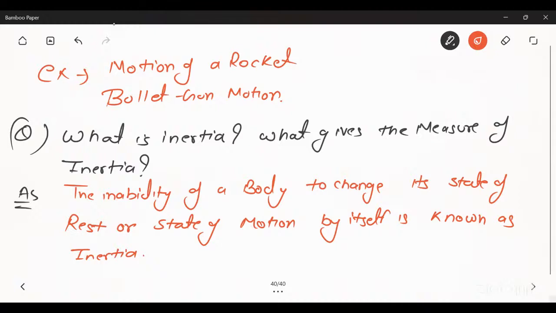And we have discussed earlier, what gives the measure of inertia? Mass is a measure of inertia.